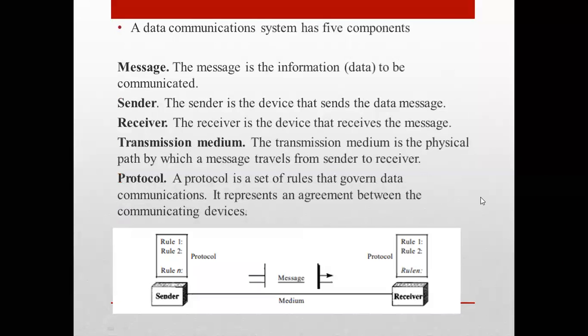Okay, next thing. Now the data communication has five components. When we are communicating from sender to receiver, suppose we are two friends. This is friend one, this is friend two. I and my friend have to communicate with each other. Then how are we doing that? There are certain factors that play the role, and there are five components that play this role during this communication. This diagram is showing all those five components.